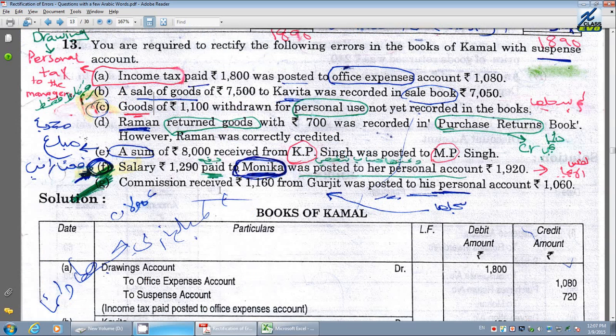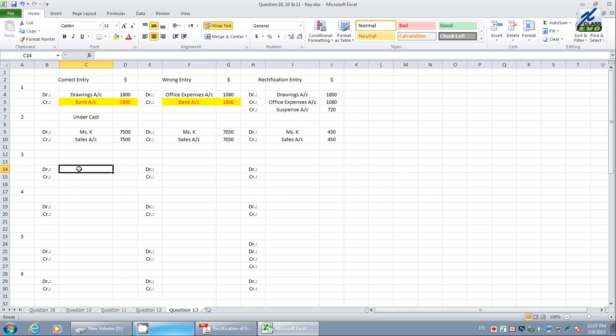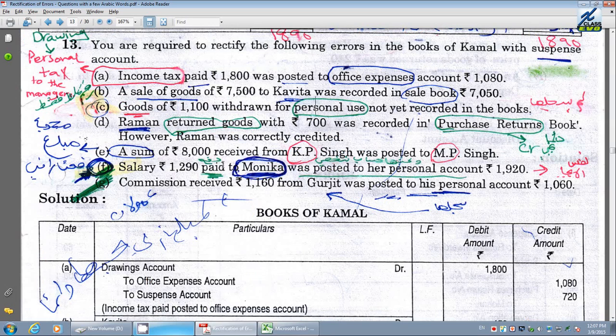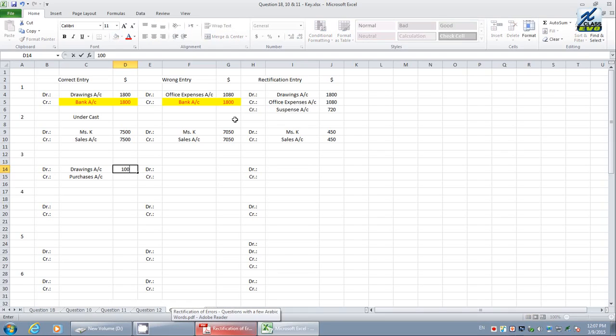Let's say about error 3. 1,100 withdrawn for personal use. Very clearly they are saying personal use. What have they taken? The owner has taken goods. Whenever the owner has taken goods for personal use, we have to put debit drawings. Therefore, debit drawings. And goods were being taken out. Therefore, we have to credit purchases account. The purchases value is to be credited with 1,100. Let me put the value 1,100.